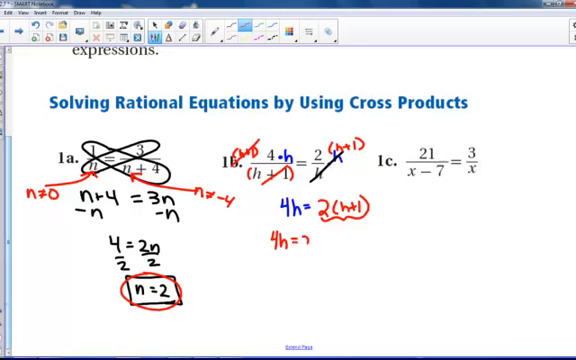Alright, 4h equals 2h plus 2. This is a basic equation. We're going to put all the letters on one side, all the numbers on the other. Isolate the letter by dividing by that 2. What you do to one side, you have to do the other to keep the balance. So h is equal to 1.